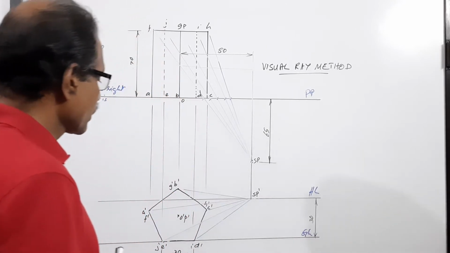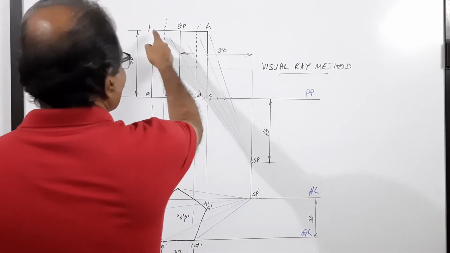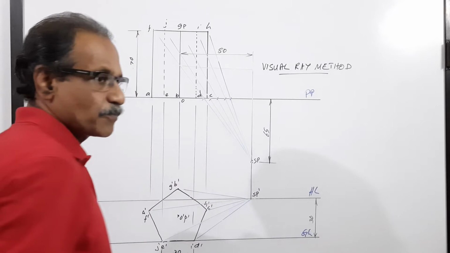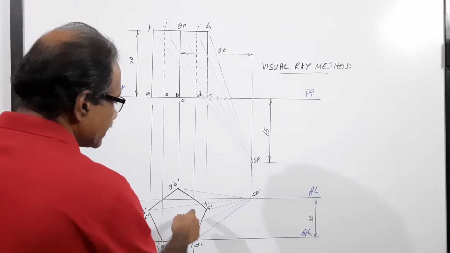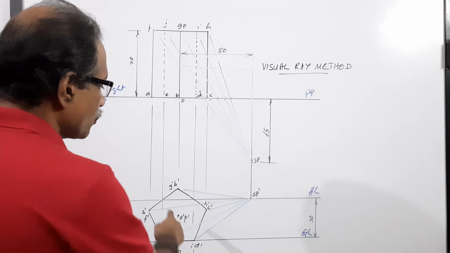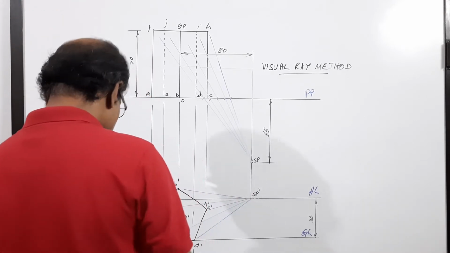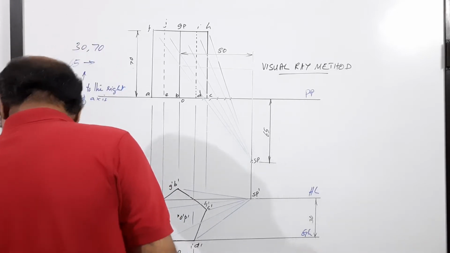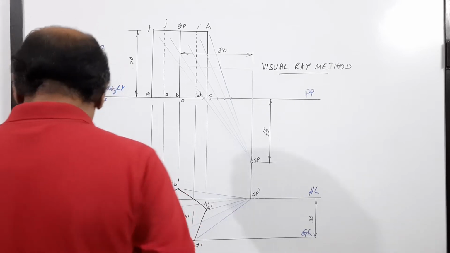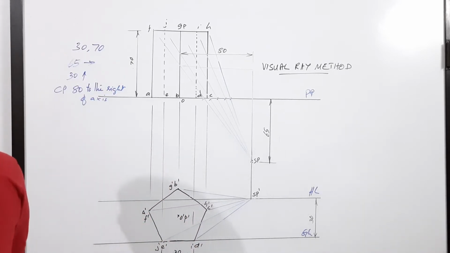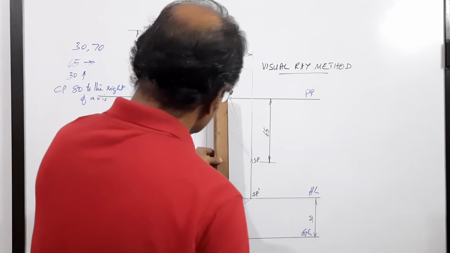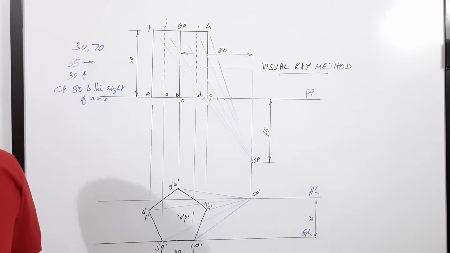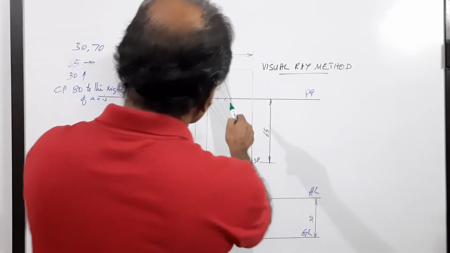Now, join all points of the backside F, G, H, I, J to SP so that you get intercepts on PP. Join all points of the elevation to SP dash. Now what? Now, drop intercepts. Drop intercepts. Intercept from H.